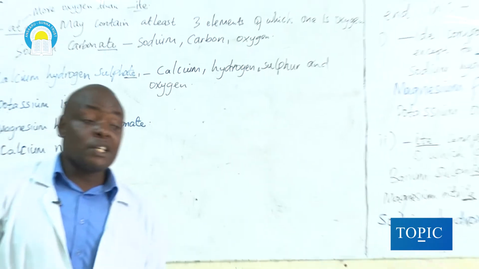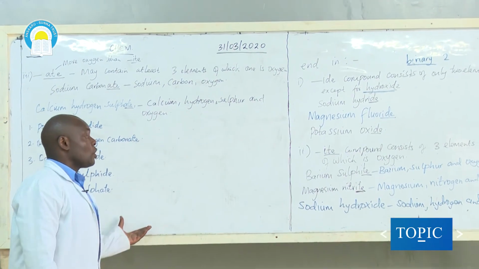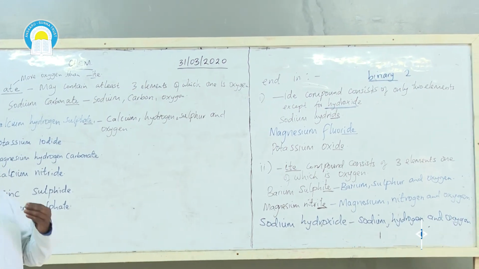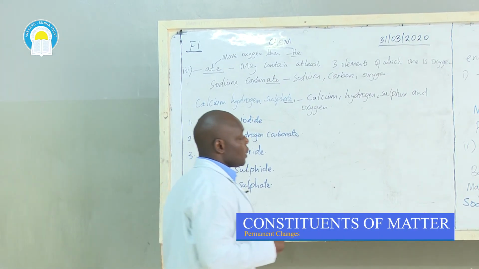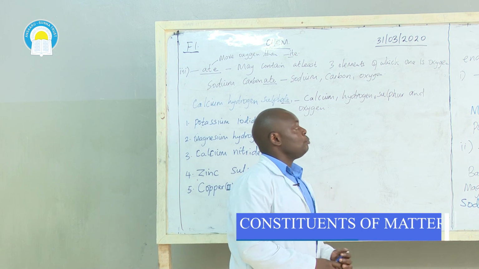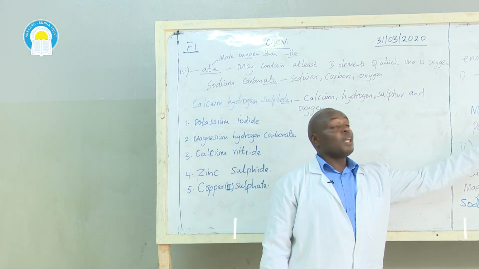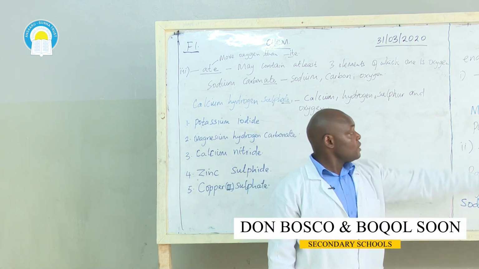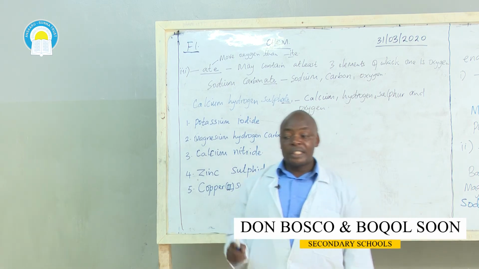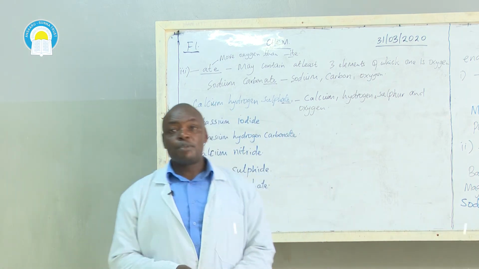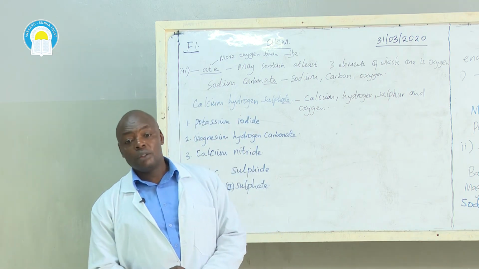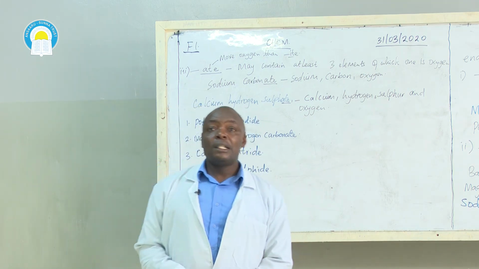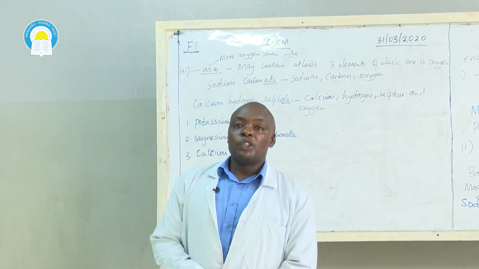So in our next lesson, we will look at chemical symbols, because chemists usually use symbols to represent elements. We shall not be writing potassium like that all the time, or magnesium, or sodium. There we shall learn how we can represent those elements using symbols, and then also look at chemical equations. Until next time, I wish you all the best.